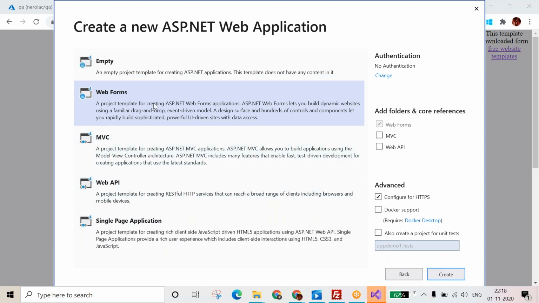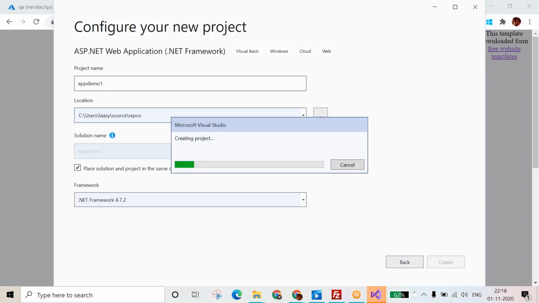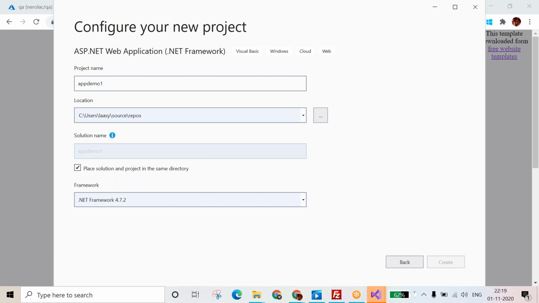Atul, one question: a web form and a web API are both different, right? The web API is just like a service. If you want, you can deploy your service also. Here, the most important part, guys, is how you are learning and whether you are implementing or not. These two are the key factors.